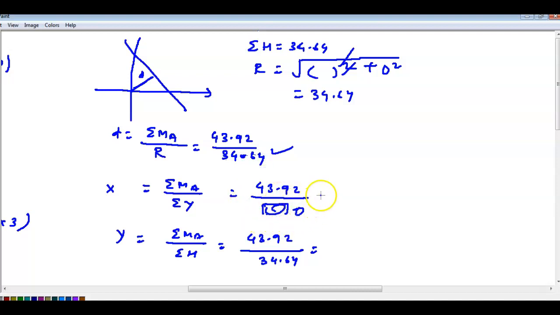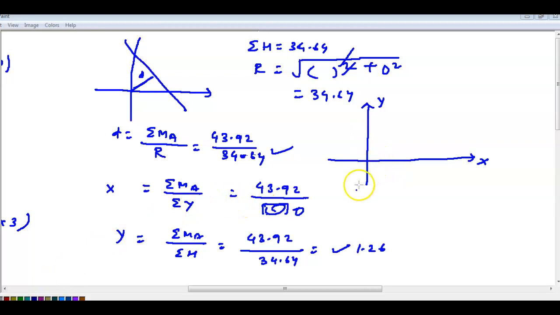And this is 0. So you'll get infinity here. Anything divided by 0 means infinity, means 90 degrees. And this one you will get something. Okay, so we can write it here like that. This resultant is, this is x axis, this is y axis. X intercept is infinity. Free body diagram, write it. So x intercept means this one, and y intercept is this one. So 1.26 we got here. So you can write it here. This is 0 and 1.26.